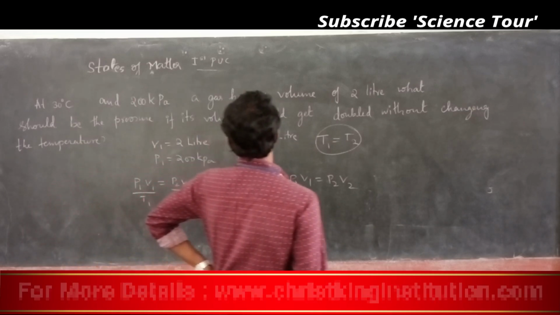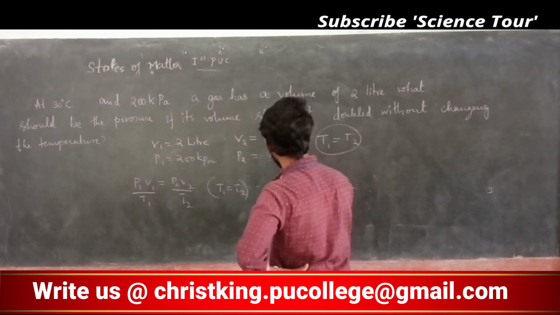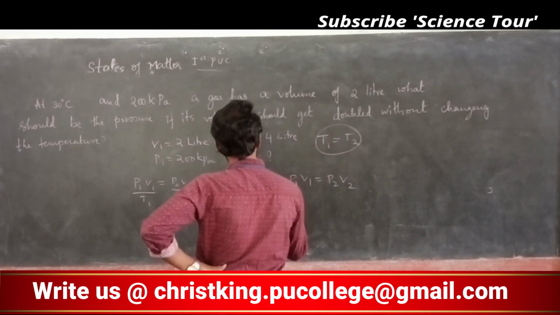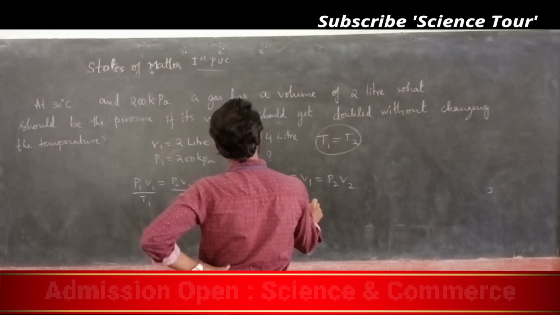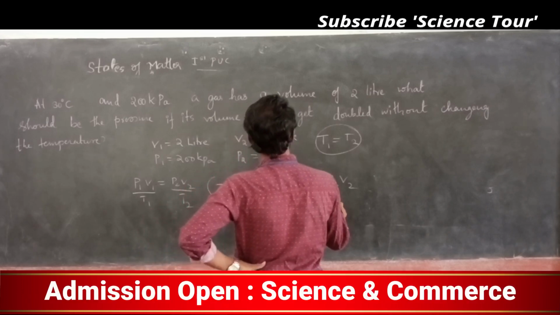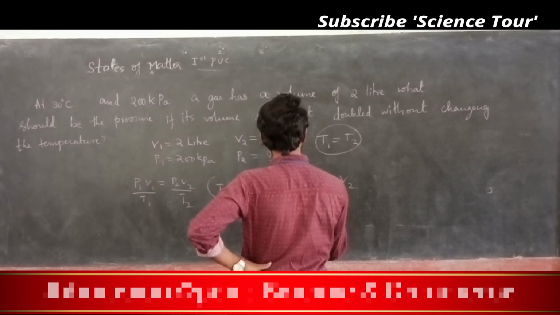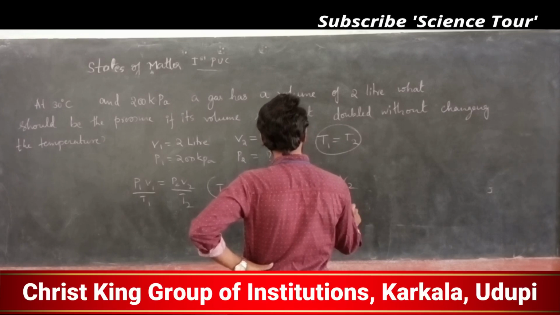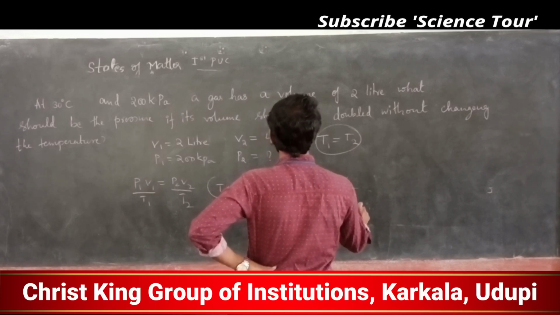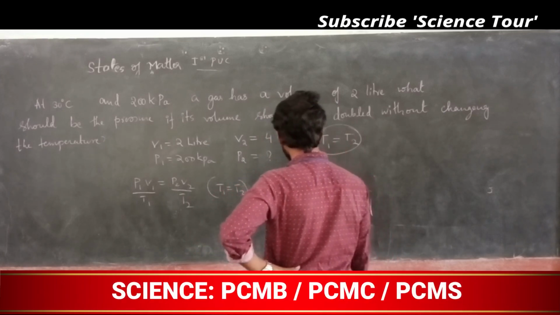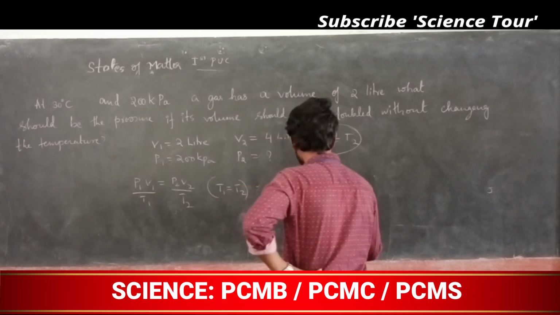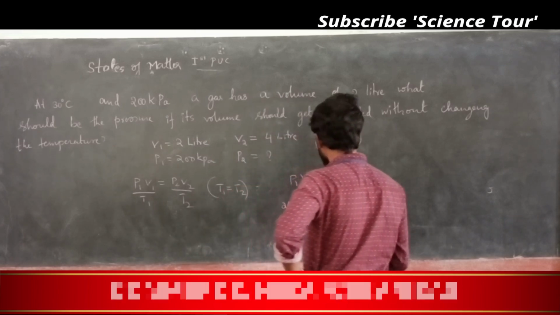P1 V1 means 200 into 2. P2 I have to find out. V2 is 4 liter. So here P2 you have to find out.